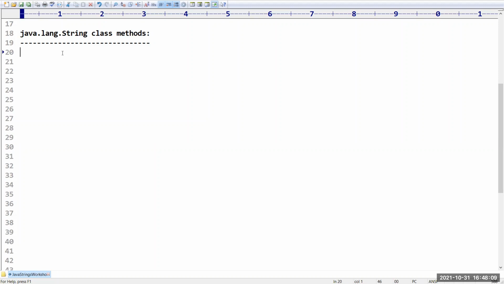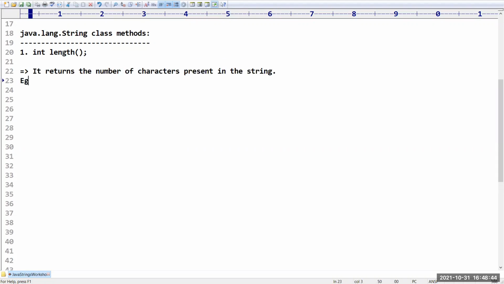Okay, the first method we have, remember carefully, has the return type int. So the method is going to return an integer value, and the name of the method is length. Of course, by seeing the name itself, you can identify what this method is going to do. It returns the number of characters present in the string. It is going to return that number of characters.